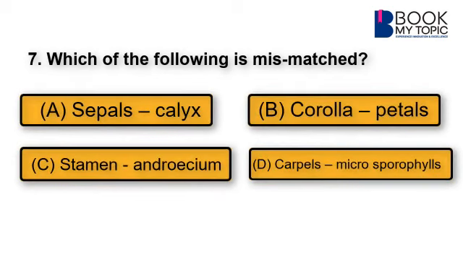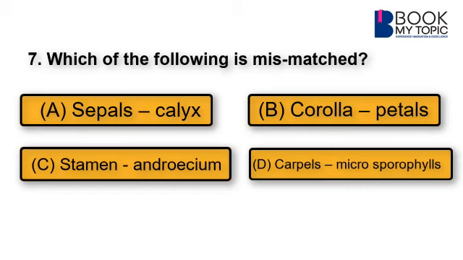Here, sepals and calyx is given. We know very well sepal is the unit and calyx is the outermost floral whorl. Option B is not the answer, as corolla is given here and petal is the unit of the corolla. So, it is right, it is not mismatched.